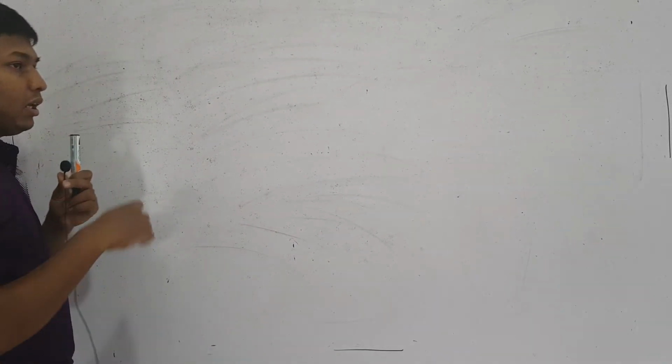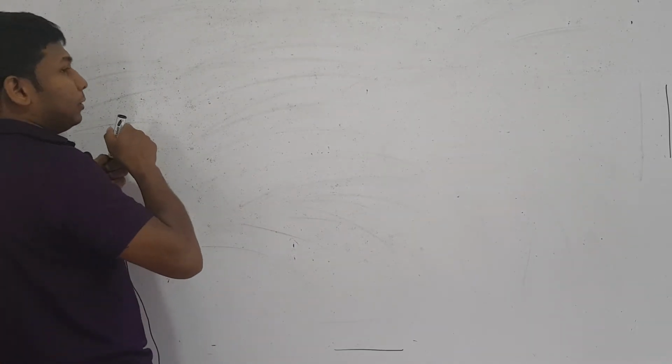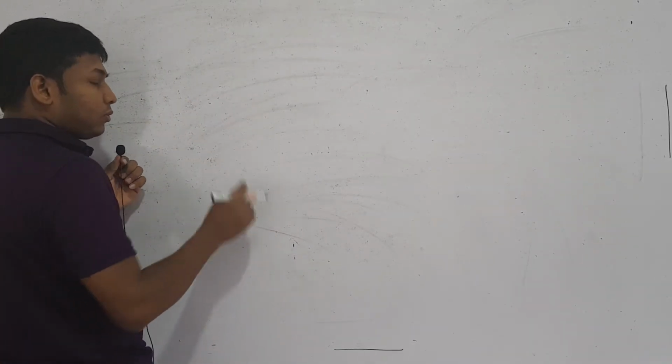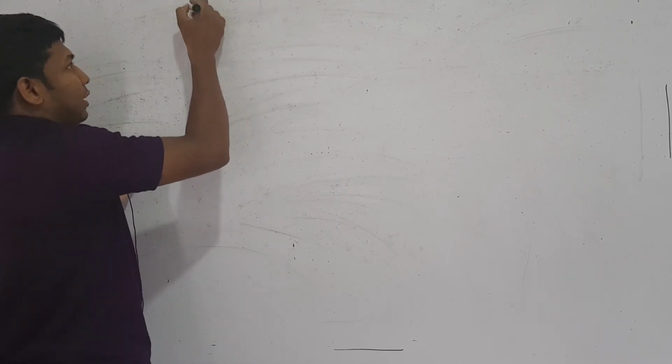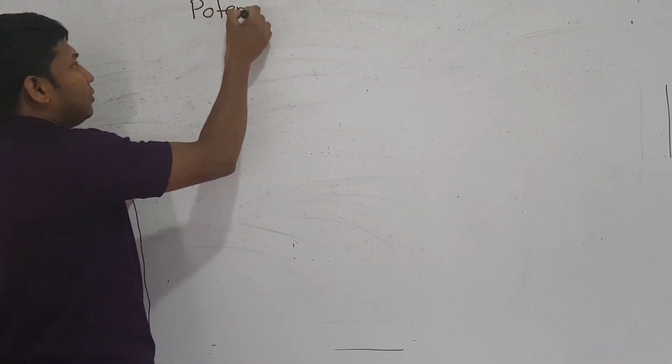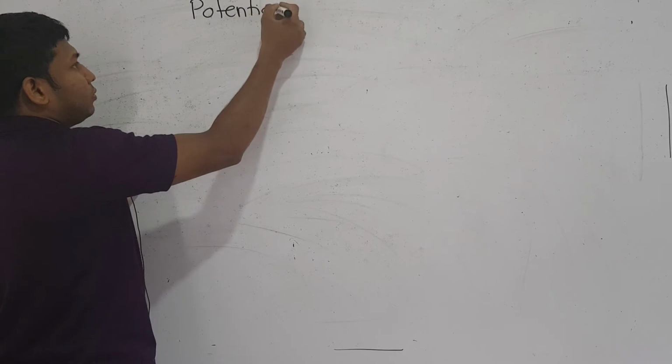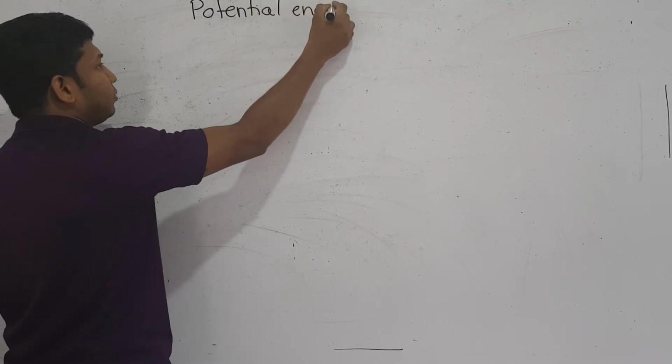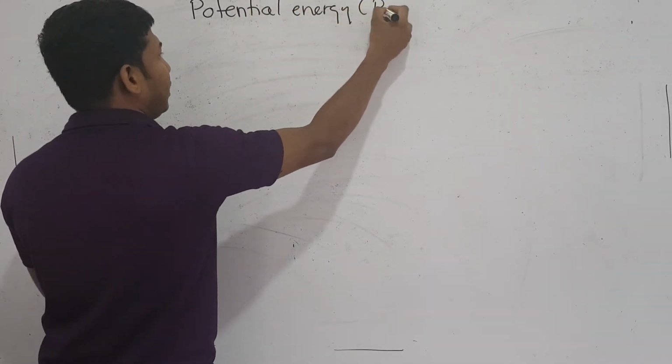Now I would say potential energy. Consider it as PE.